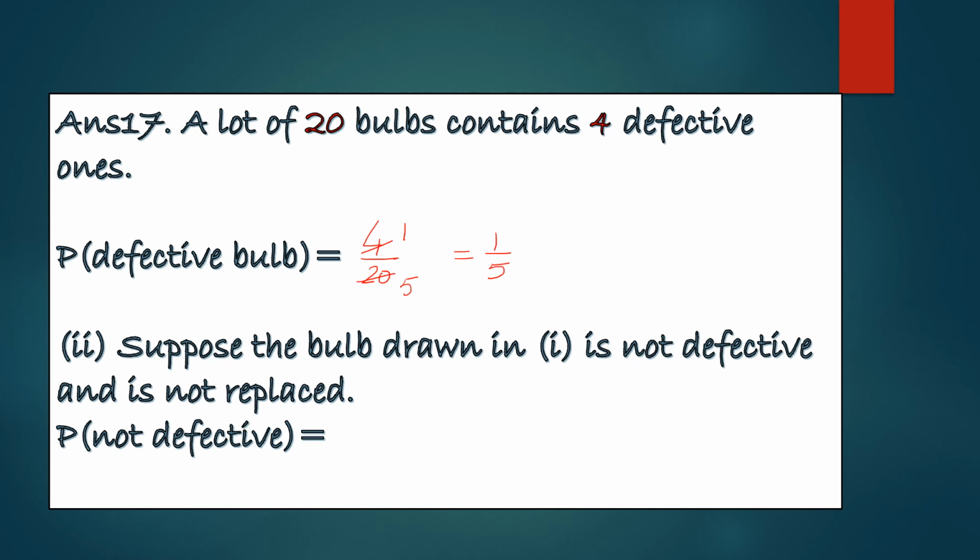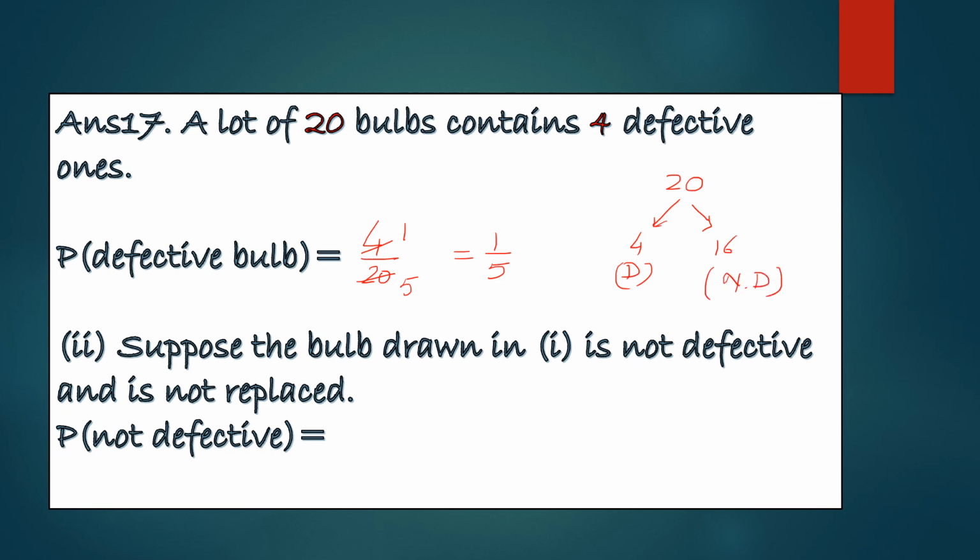Further they were saying, suppose the bulb drawn in first part is not defective and is not replaced. Let's see this. Out of these 20 bulbs, 4 are defective. So how many are non-defective? 16. So 16 are not defective.